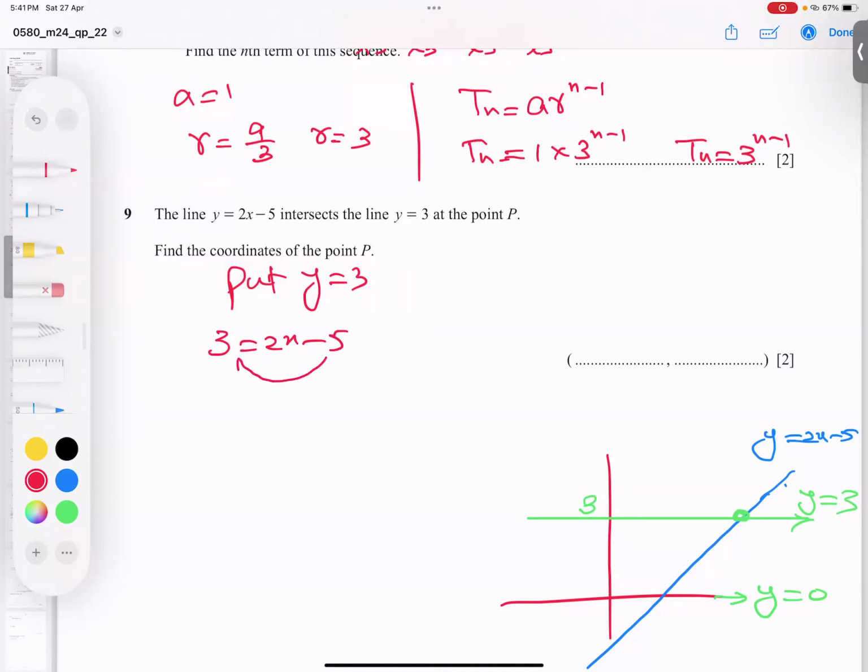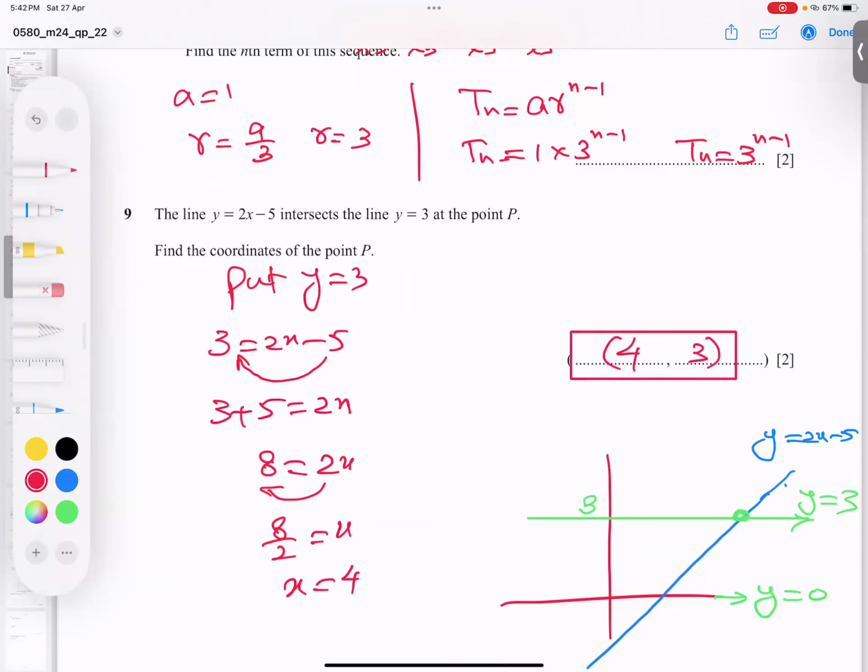Bring 5 there. This is better. So 3 plus 5 equal to 2x, and I get 8. 2 is multiplying, so I divide, 8 by 2, and I got x is equal to 4. So the point is (4, 3). I got this answer, and I hope you got the point. And let's go for the next question.